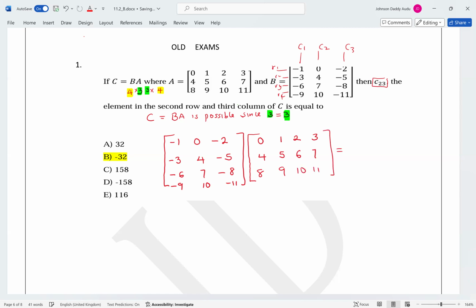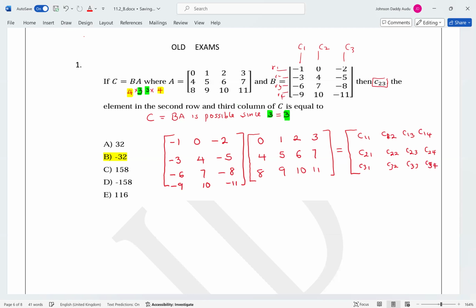If you multiply these matrices, what are we supposed to get? We're supposed to get a 4 by 4 matrix. So you are going to get C11, C12, C13, C14, C21, C22, C23, C24, then C31, C32, C33, C34.